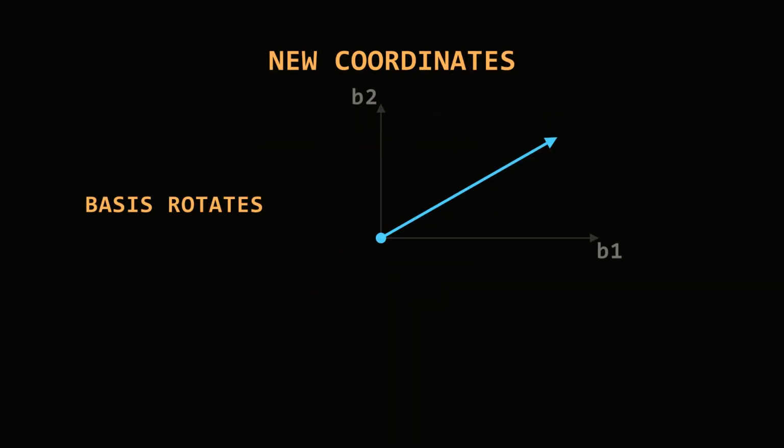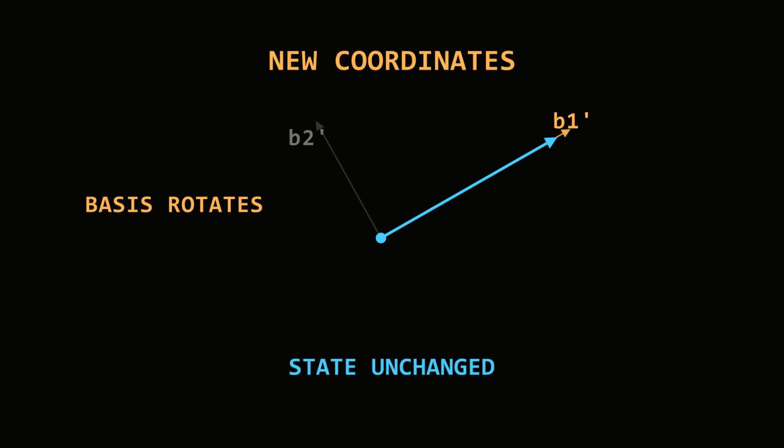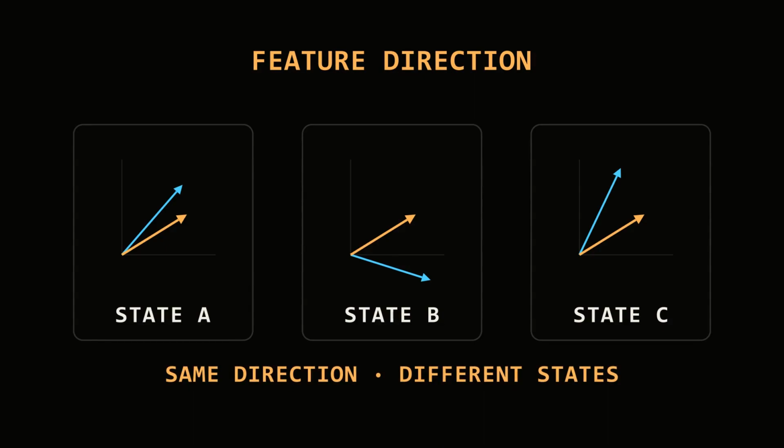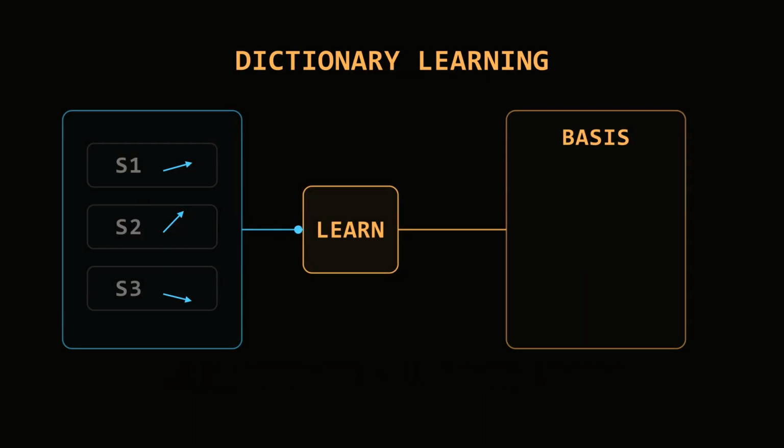So the problem is not simply opening the box. We need a better coordinate system, one that reorganizes dense neural activity into patterns humans can test. Those recurring patterns are called features. A feature is not necessarily one physical neuron. It is a direction through the model's activation space. Dictionary learning searches many examples for useful directions that repeat. It is like discovering a vocabulary for internal states without being given the words in advance.